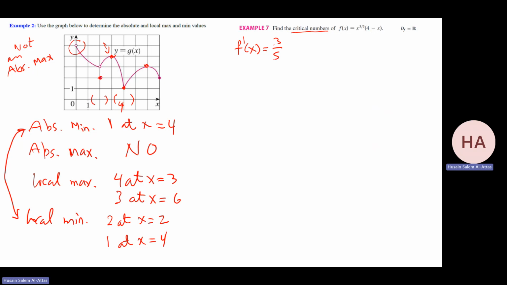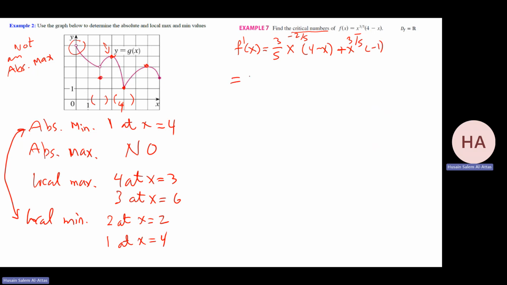3 over 5 x to the power minus 2 over 5 times 4 minus x. This is the product, so derivative of the first times the second plus the first times the derivative of the second, which is minus 1.